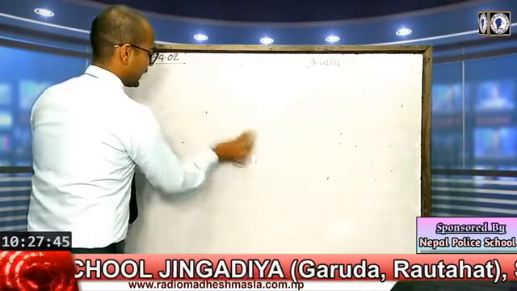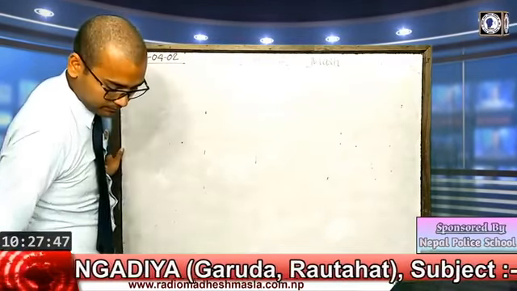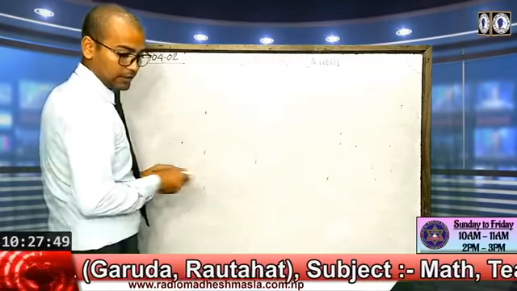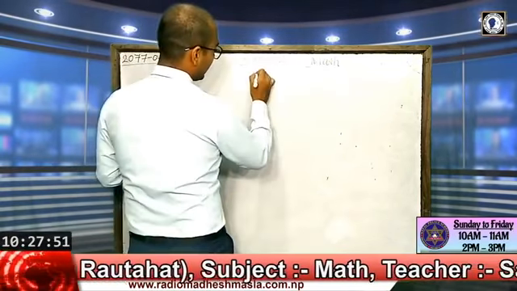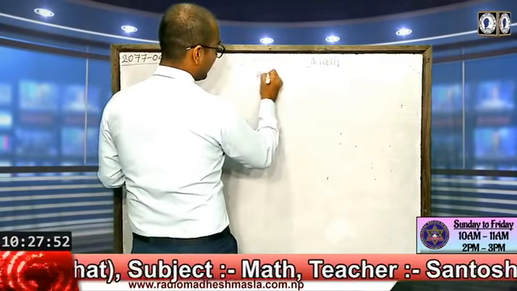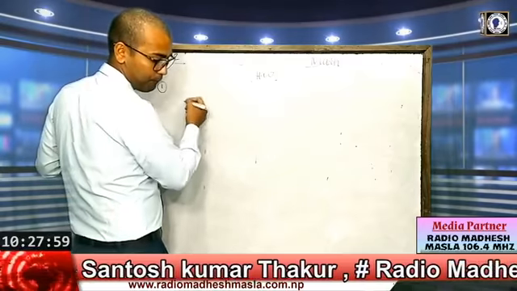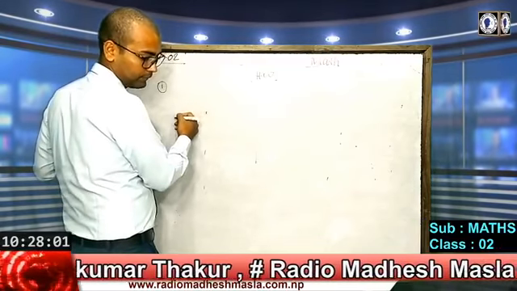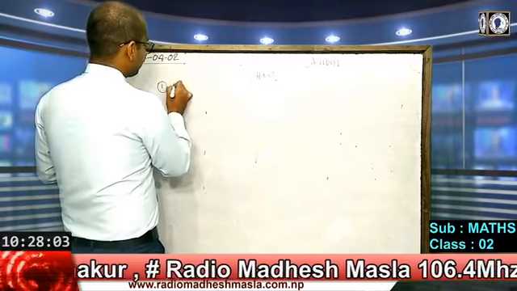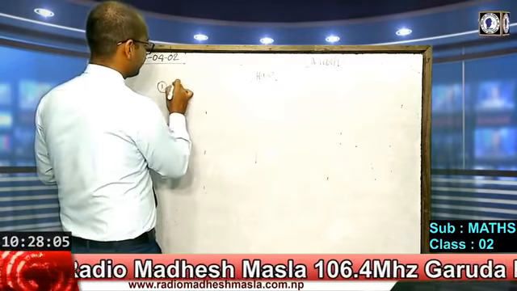Write your homework carefully. Homework, question number 1. Write the numbers.